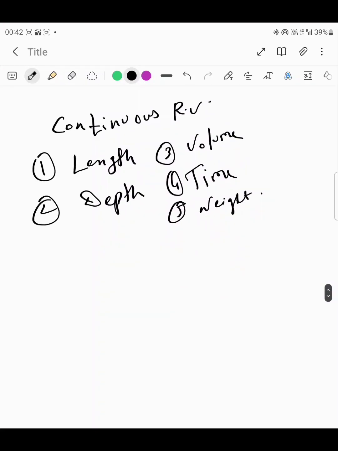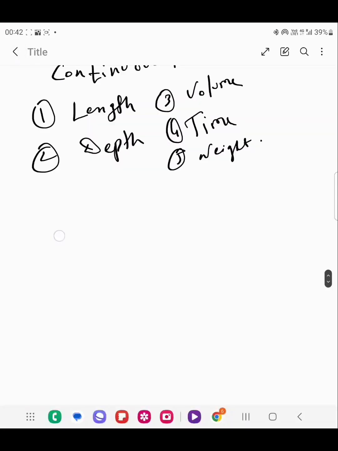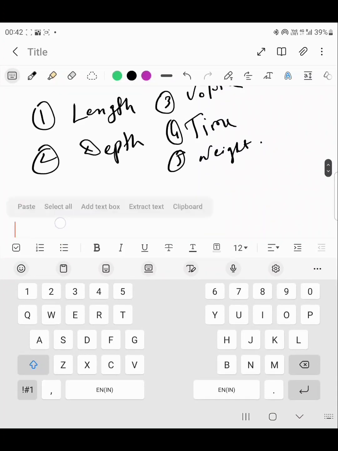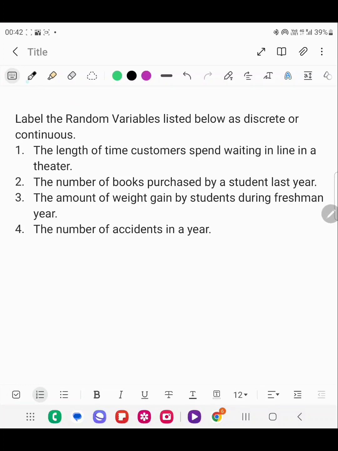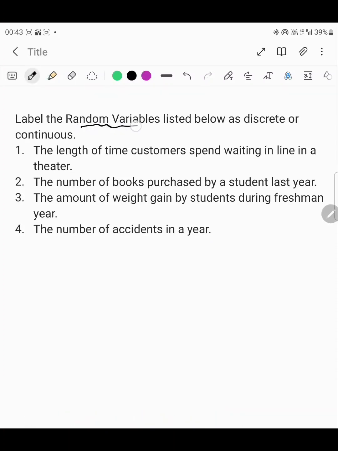So let us quickly do an exercise in which you have to label the listed random variables and classify them in terms of either a discrete or a continuous random variable. I hope you will be able to do it.